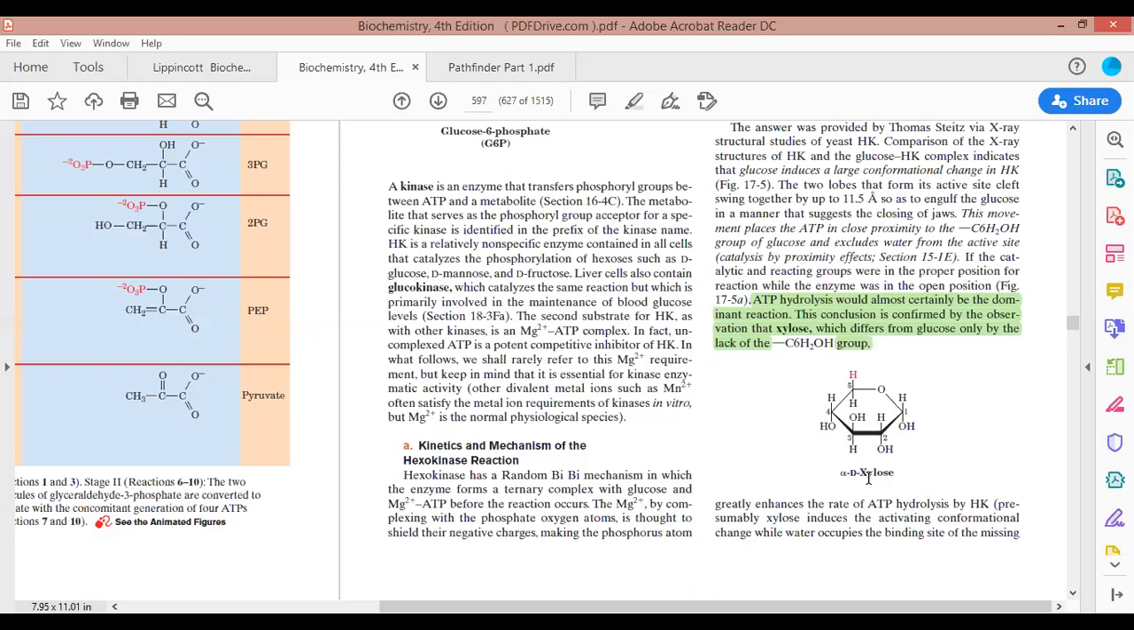There is no compound that is being produced. This would be a complete waste. This experiment indicates that there is an active site present in hexokinase, and that active site has only the site for the hexose sugar, not for the pentose sugar. If pentose sugar is going to come, then the entire ATP will be wasted off.